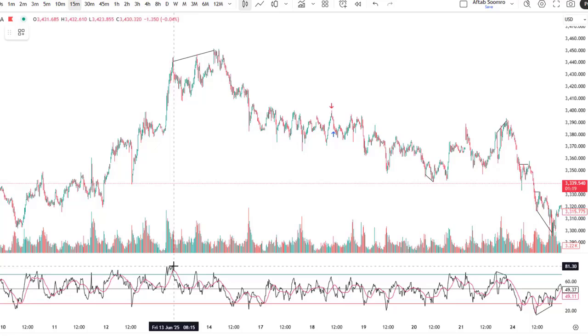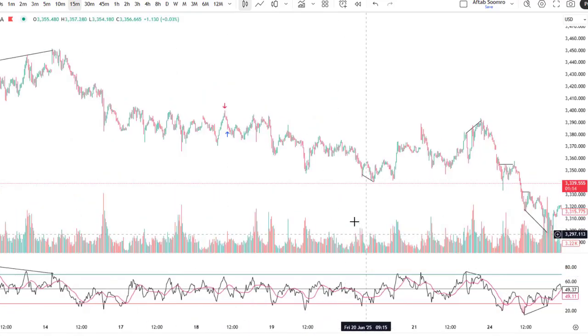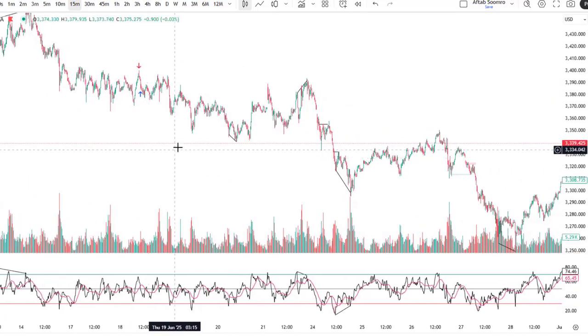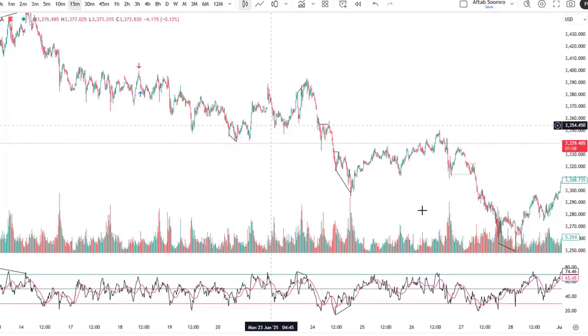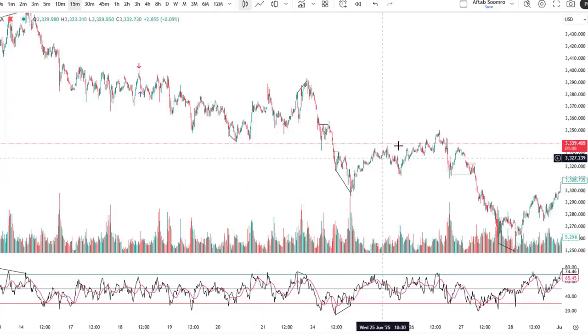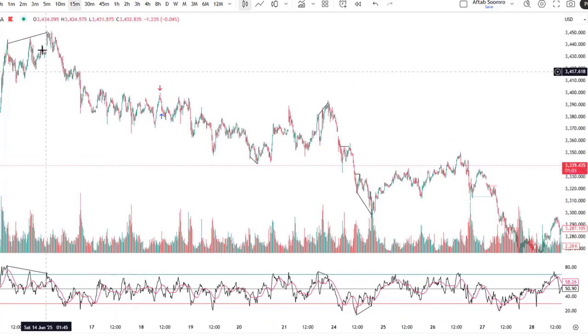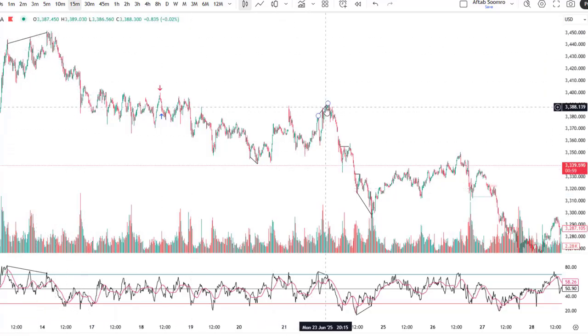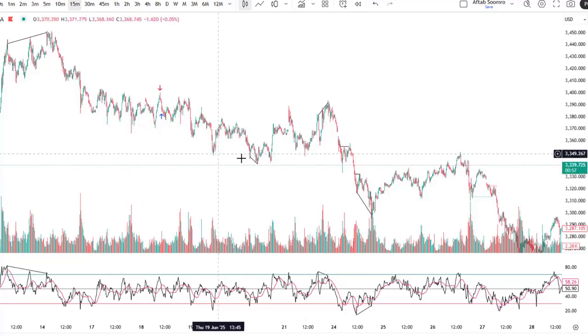This was also a divergence. This is the regular bearish divergence, and this is the regular bullish divergence. Bullish divergence will give us the buy trend, and the bearish divergence will give us the sell trend. These are bearish divergence, bullish divergence, bullish divergence.